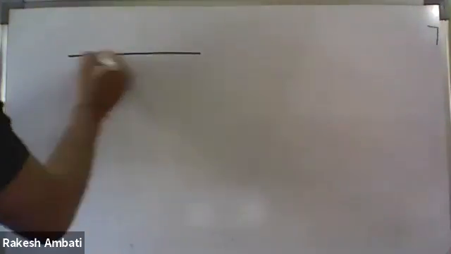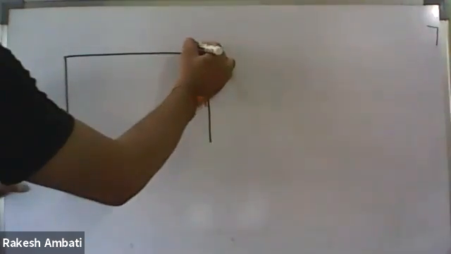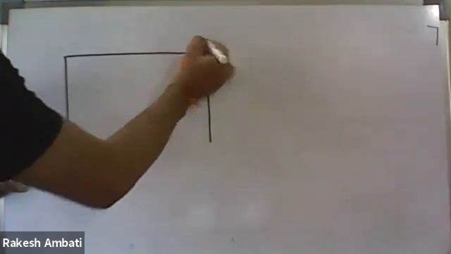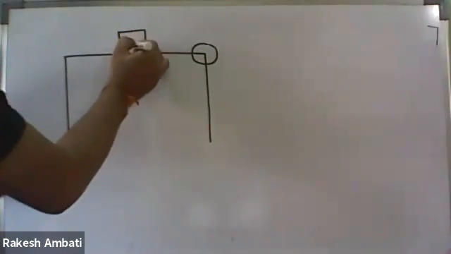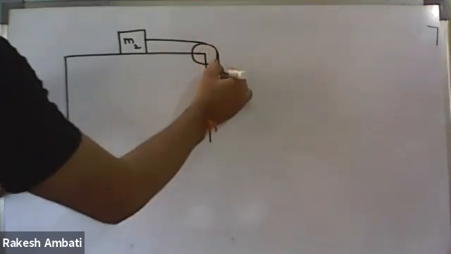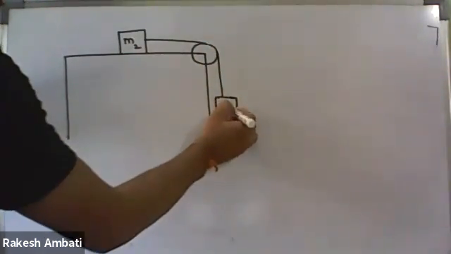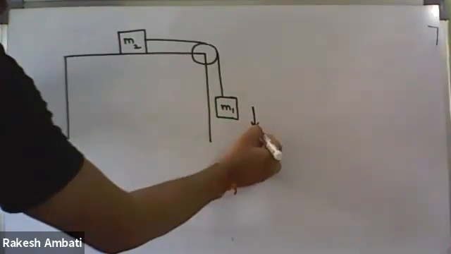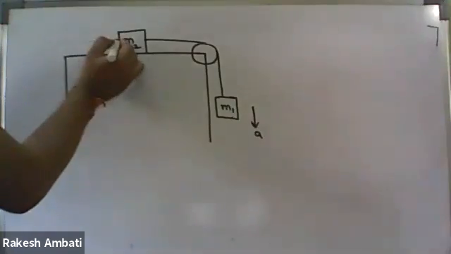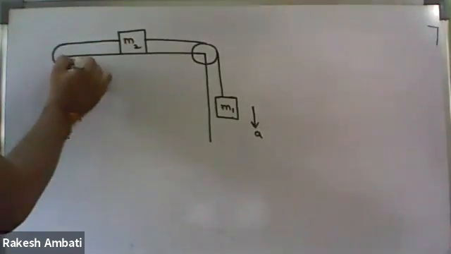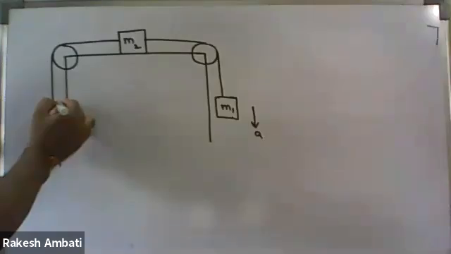So here, for example, we have a fixed pulley. This block mass M2 and this block mass M1, for example, moving down with acceleration a. And here we have another block mass M3.